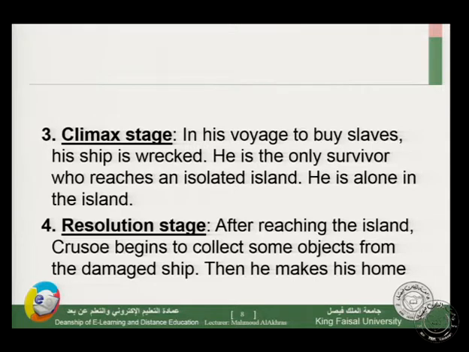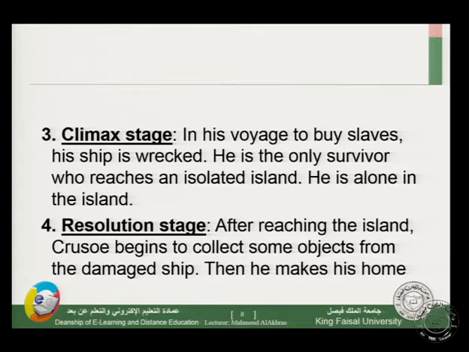So his ship is damaged. He becomes alone. He succeeds to survive, but he finds himself in this isolated island. This is the climax of the plot. Now let's see resolution stage. We have, as we said, rising, escalating action. Now we are going to go back to solutions and finding solutions for his problems.